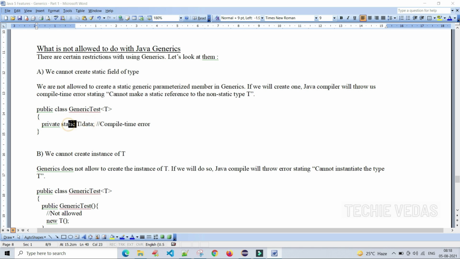If you do so, it will throw a compile time error. The Java compiler will throw the compile time error stating cannot make a static reference to the non-static type T. This is the static member to the non-static reference.